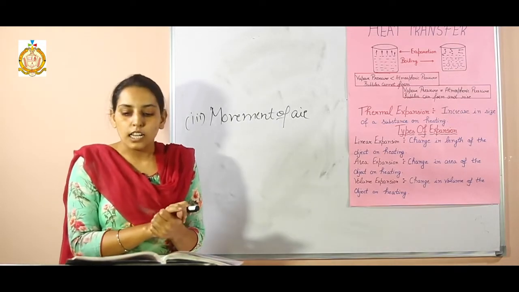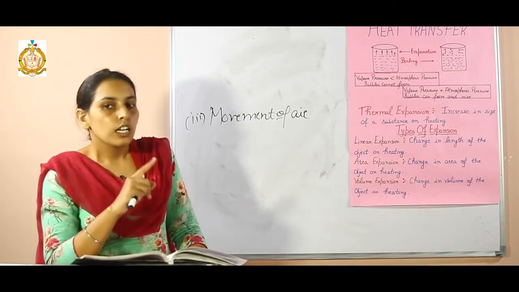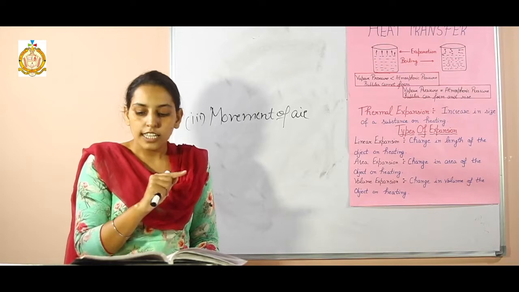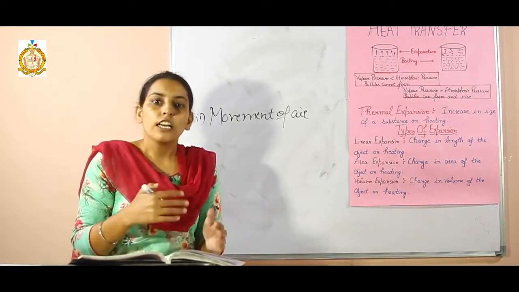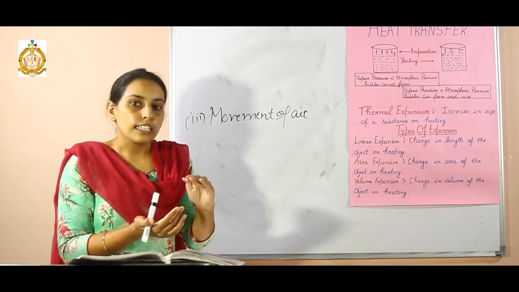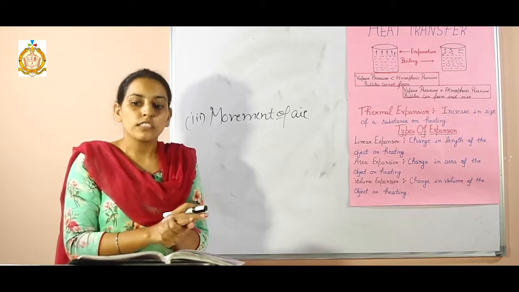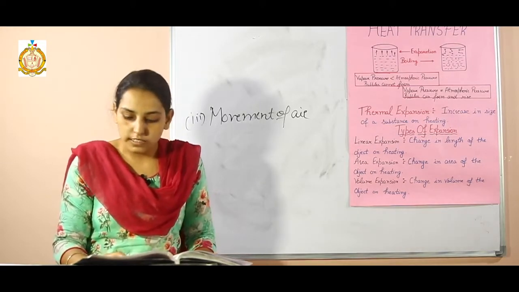Let us understand with the help of an example. Students, take two sets of wet clothes. First set, hang it inside the room, and the second set under a working fan. Which set dries easily? Of course, the set which is under the fan, because with movement of air, evaporation becomes faster.